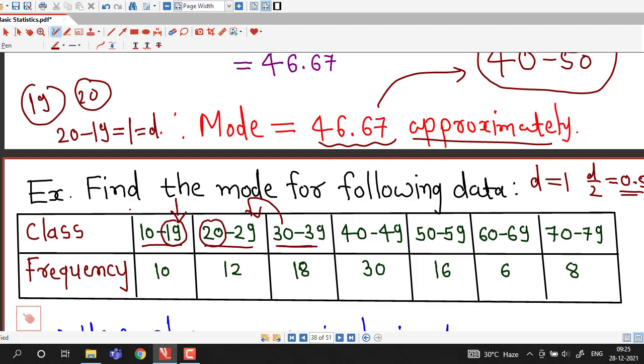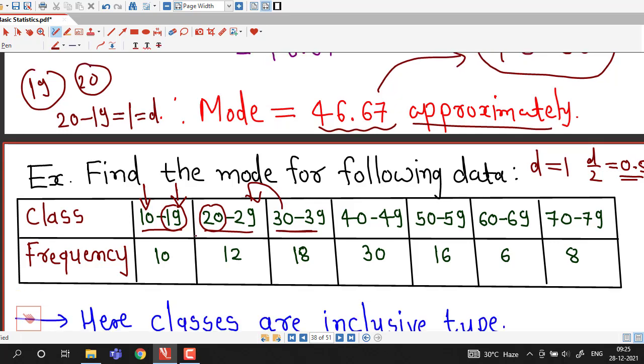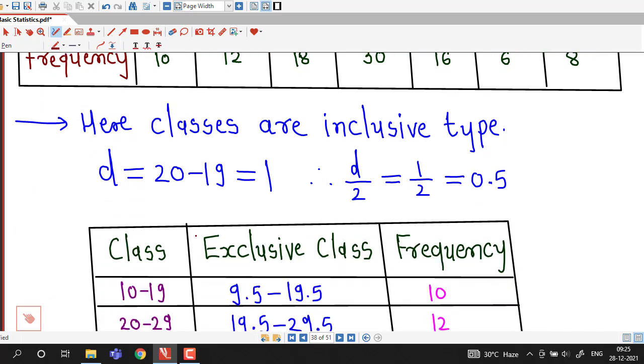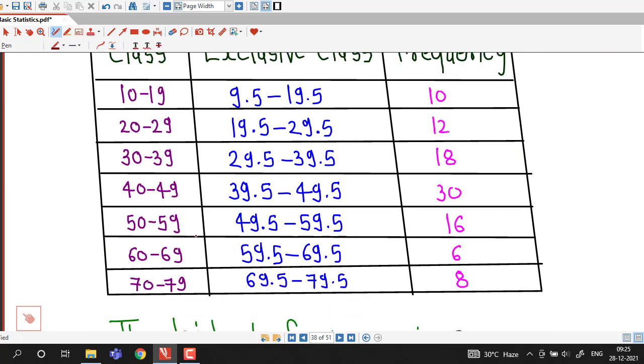So to convert these classes into exclusive classes, we have to add 0.5 to the upper limit of each class and we have to subtract 0.5 from the lower limit of each class. So first we have converted all the classes into exclusive type classes by adding 0.5 to the upper limit and subtracting 0.5 from the lower limit.